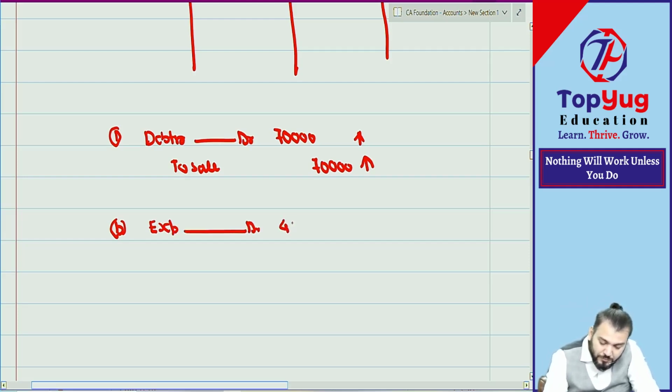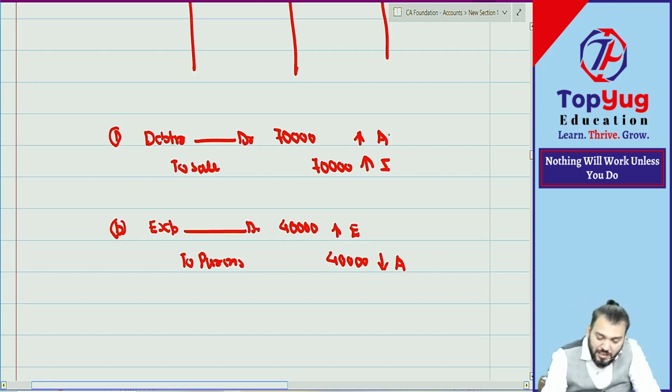40,000 now. 40,000 to what? Purchase. Purchase will decrease now. 40,000 means this is a decrease in asset. This is an increase in expense. This is an increase in income. This is an increase in asset.